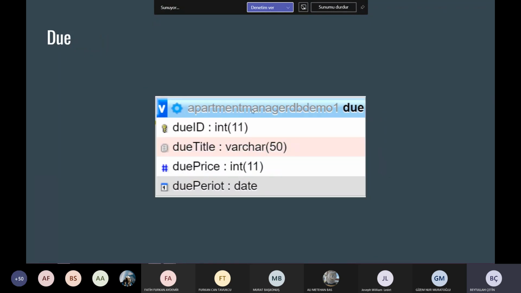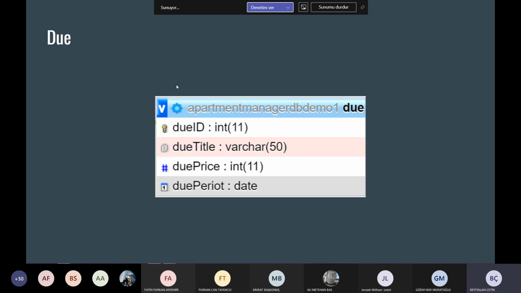Also, we have the due table. We designed this due table to keep records about dues, by which we mean money that the users have to pay. Users have to pay some money, and this is a due.